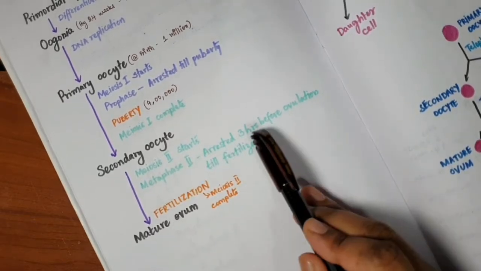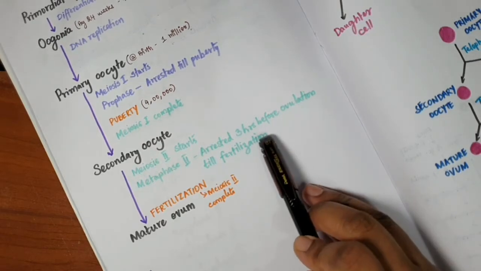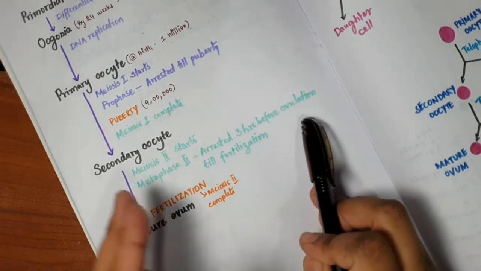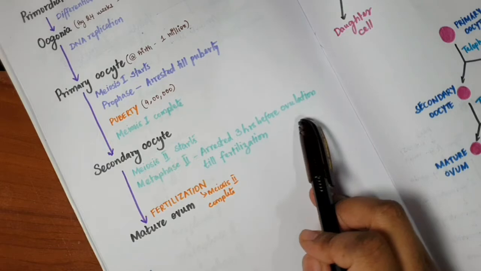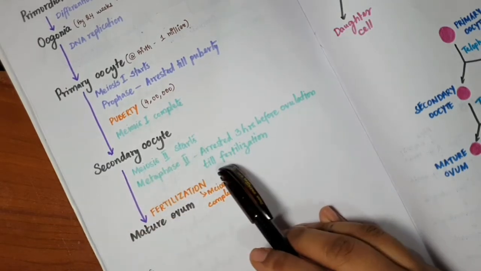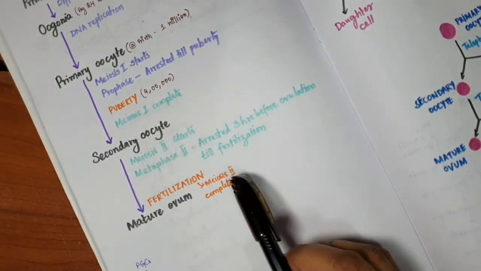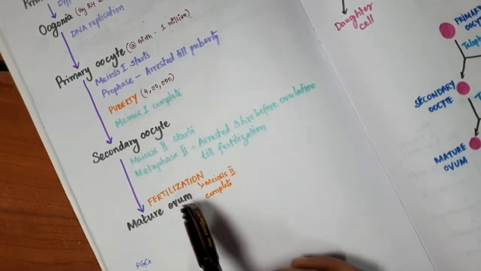And they are arrested 3 hours before ovulation till fertilization. So just 3 hours before the ovulation is going to occur, they are arrested in metaphase 2, and that stays the same till fertilization. So after fertilization, meiosis 2 will be completed and then mature ovum is formed.